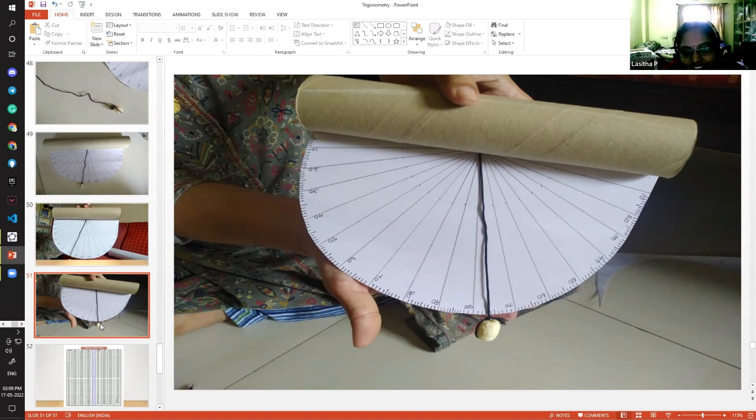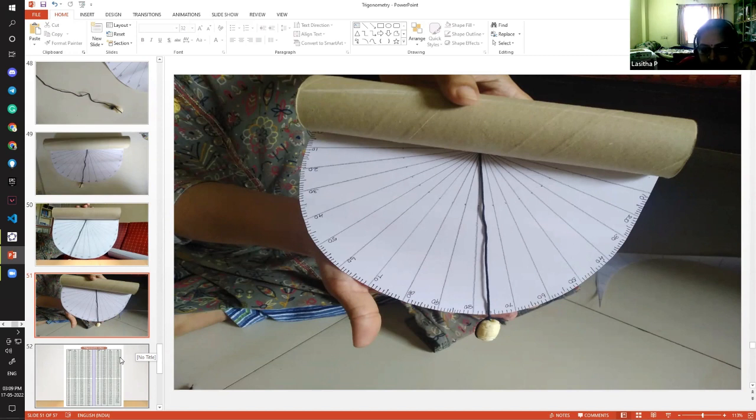So the next problem you may face when you ask them to find the angle of elevation is that the thread may not stand exactly at the 80 degree, or exactly at the 70 degree mark. So they will ask you how to find those angle values.